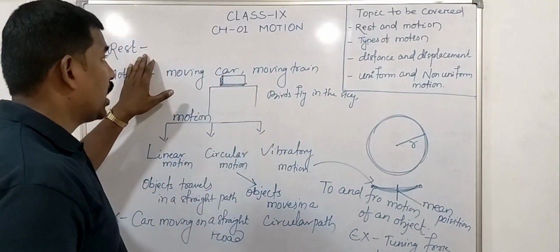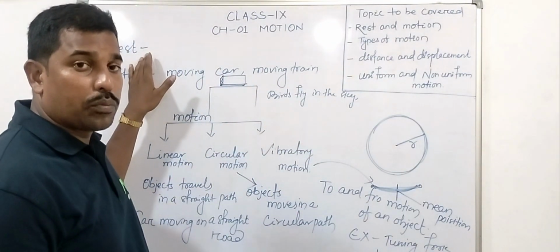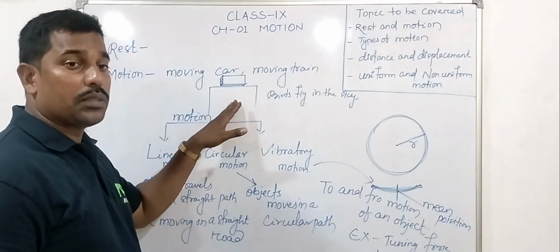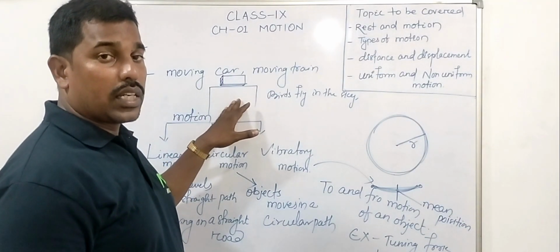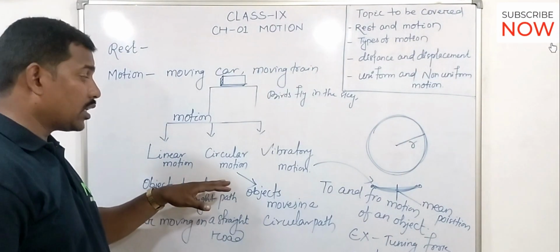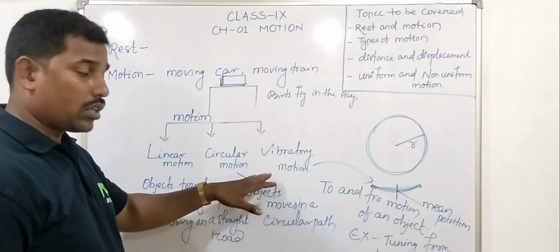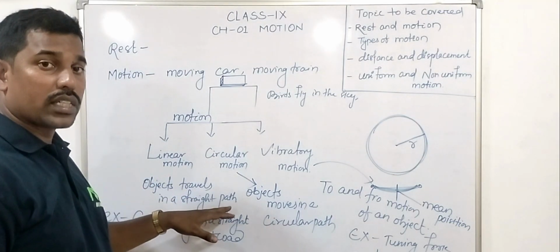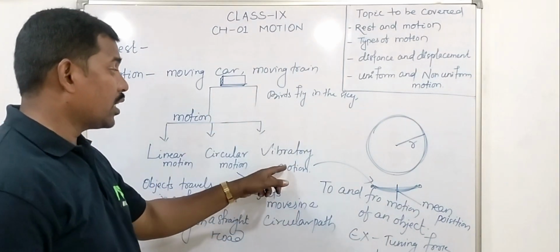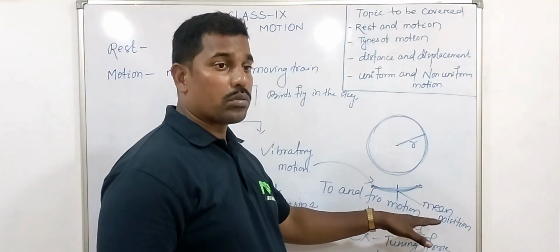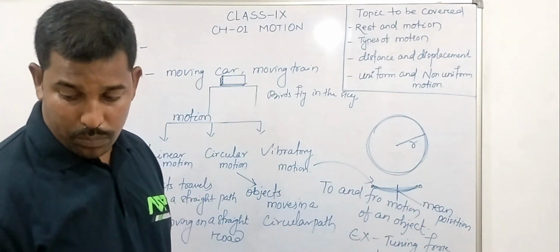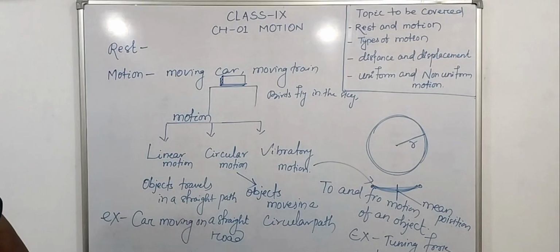Again, what is rest? An object is said to be at rest if it does not change its position with respect to time or surrounding. Motion is when an object changes its position with respect to time or surrounding. Motion is of three types: linear, circular, and vibratory. In linear motion, an object travels along a straight path; in circular motion, along a circular path; and in vibratory motion, the object moves to and fro about the mean position.